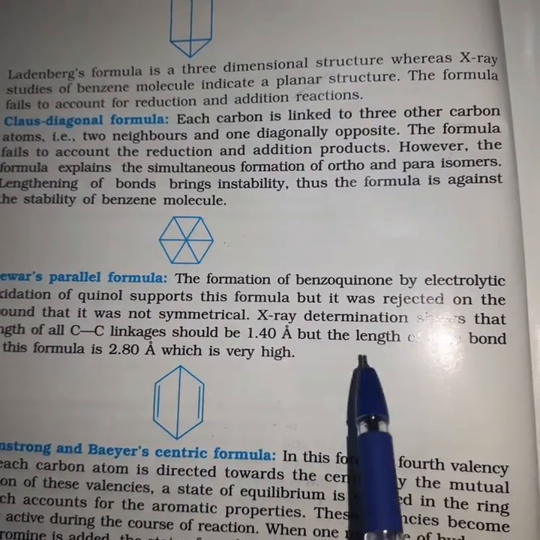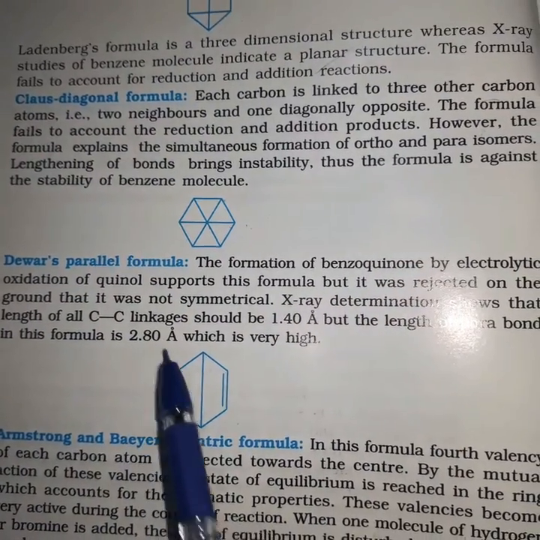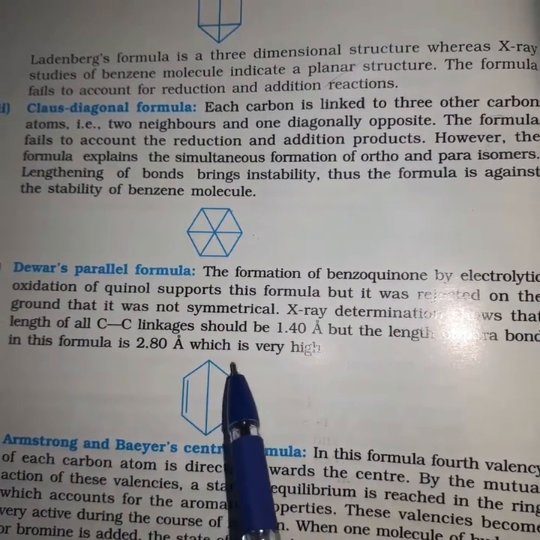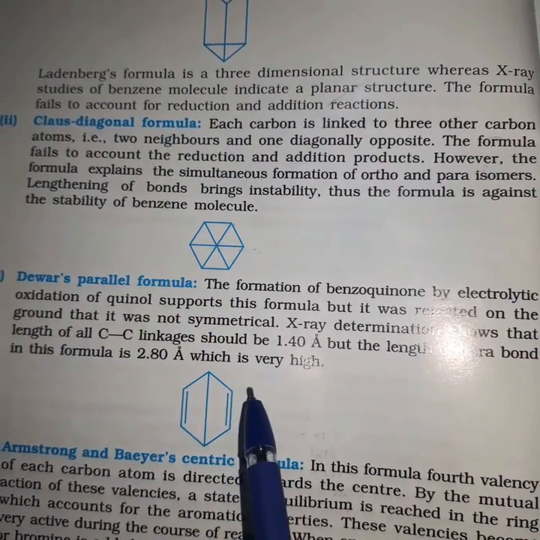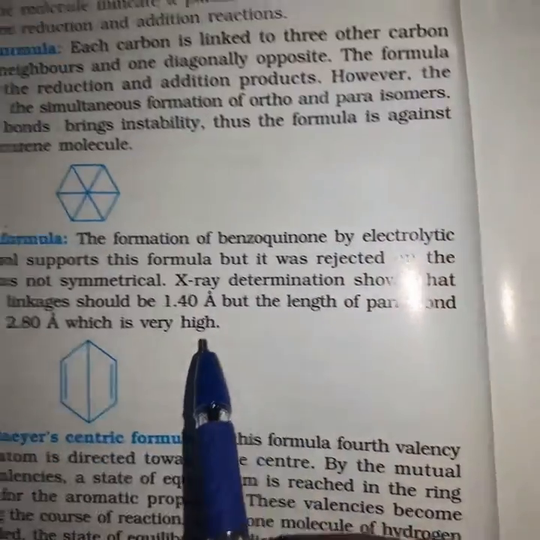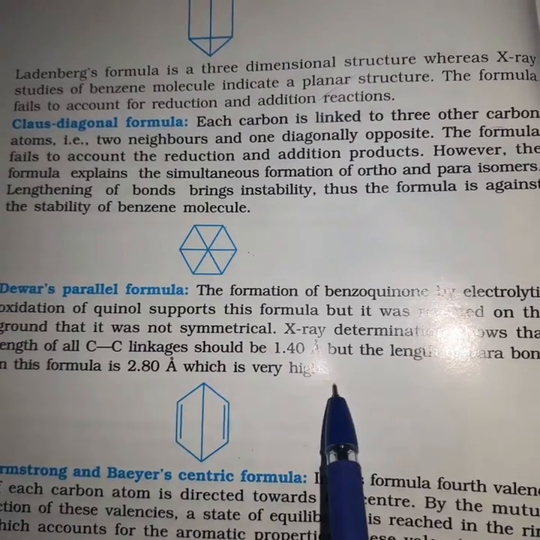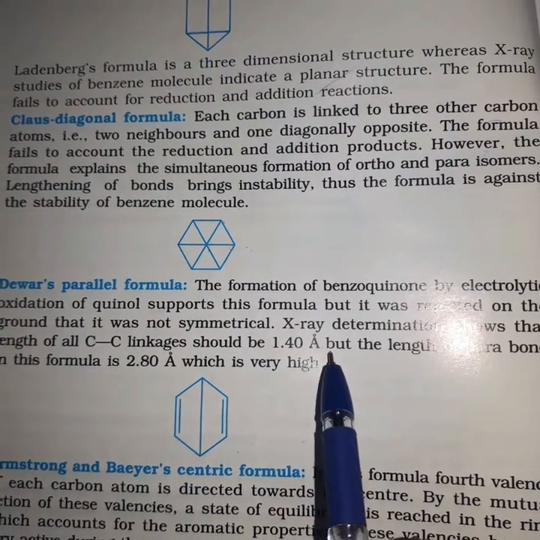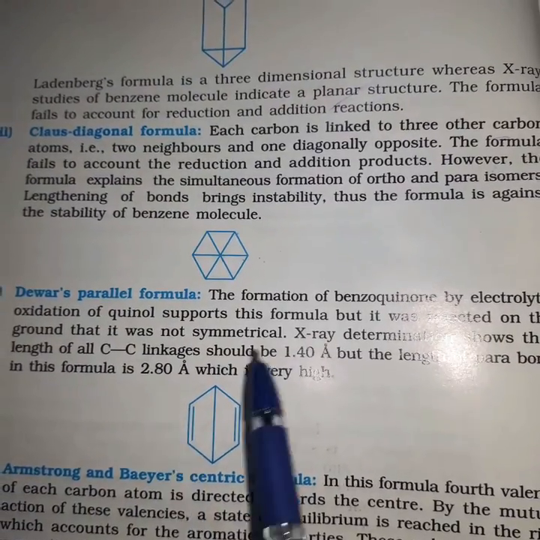X-ray determination shows that the length of all carbon-carbon linkages should be 1.40 angstroms. But the length of the para bond in this formula is 2.80, which is very high. Actually our value should be 1.40, but here it seems to be 2.80. So it is not accepted.